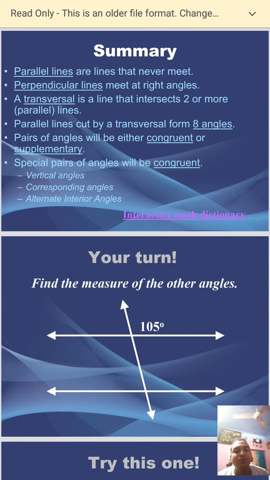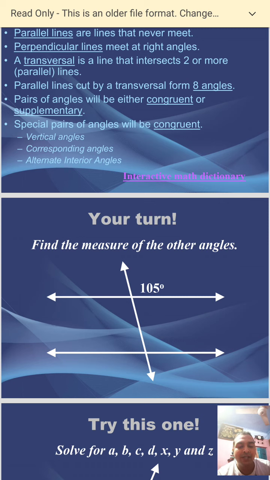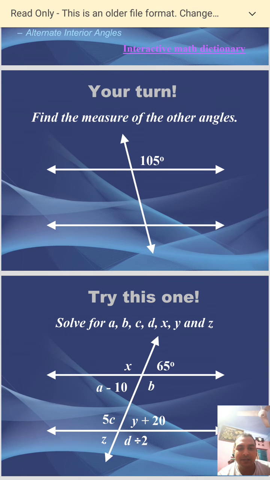Now it's your turn. Find the measure of the other angles if one angle is given as 105 degrees, and this also. Solve for A, B, C, D, X, Y and Z. From the given data, you have to find all these angles.